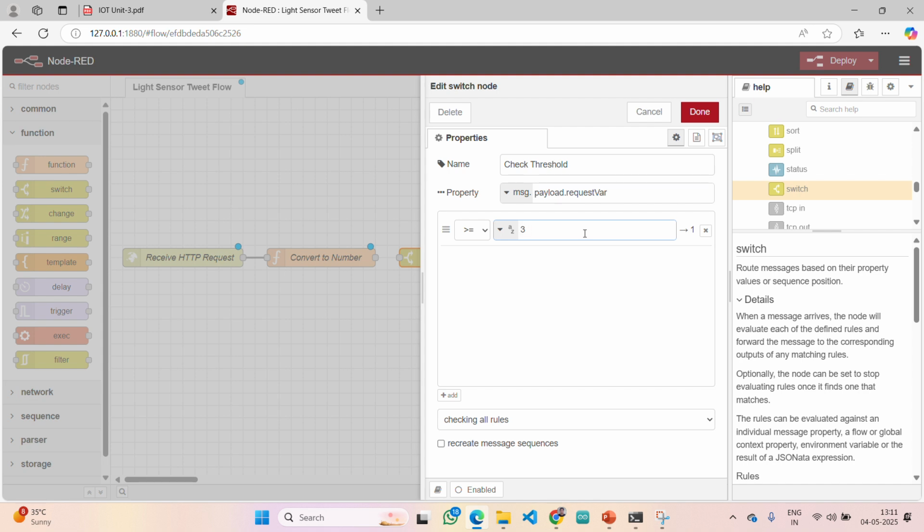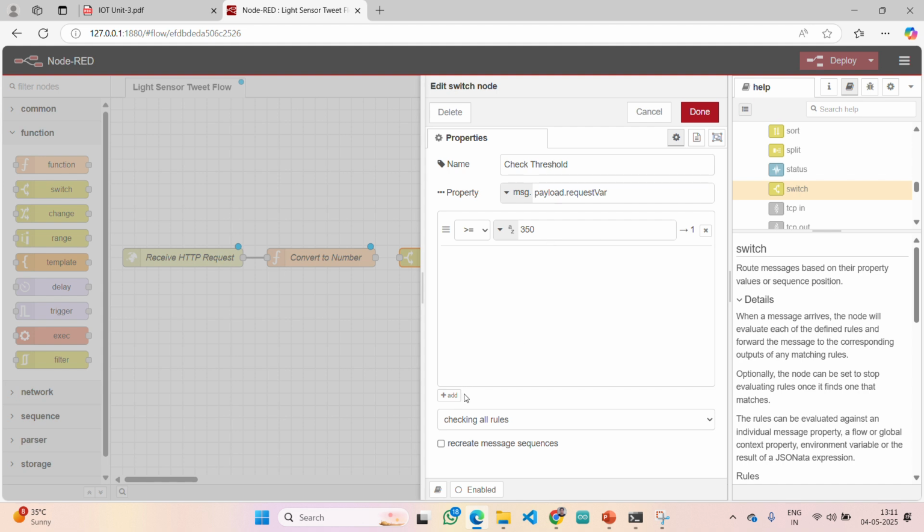If my LDR sensor value is greater than or equals to 350, then only I need to get a notification to my Twitter account. So here you are not going to mention all the things. Instead of getting this single box, you will get dual boxes. From one box you will link to the Twitter node and one more directly to HTTP. This is nothing but an if condition.